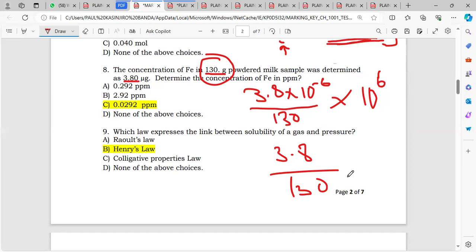So 3.8 divided by 130 is giving me 0.029.